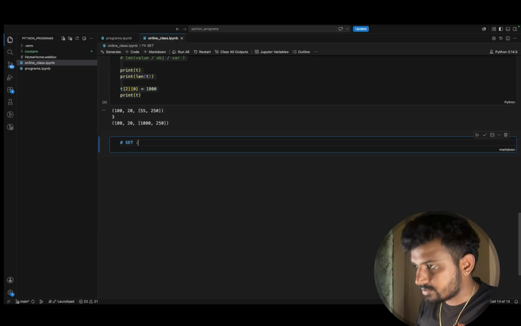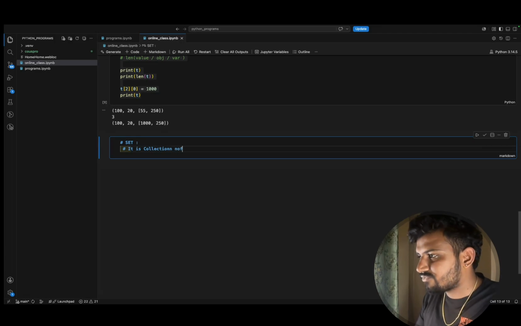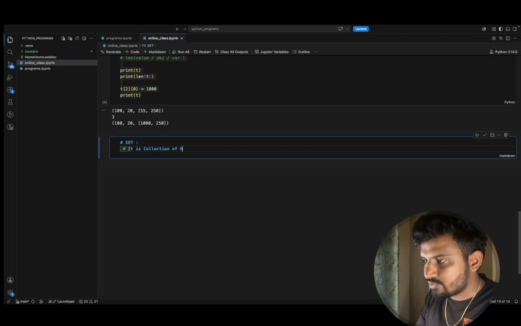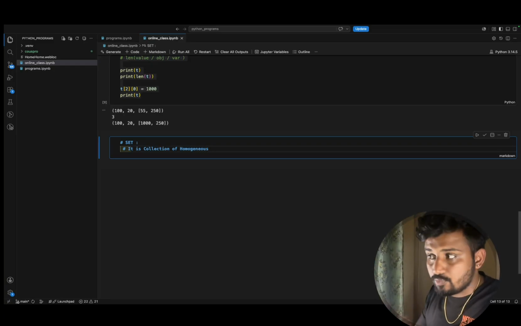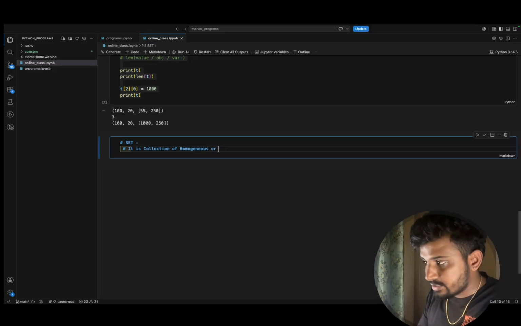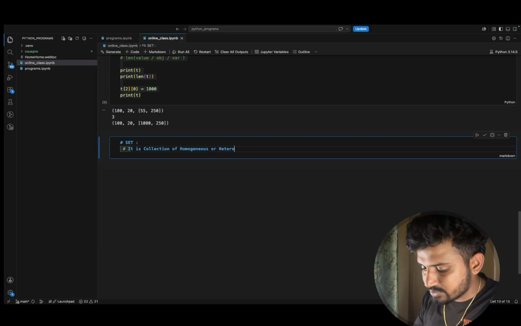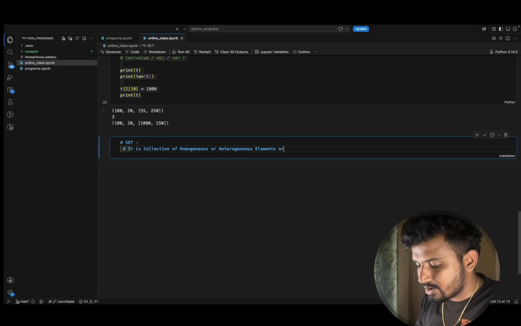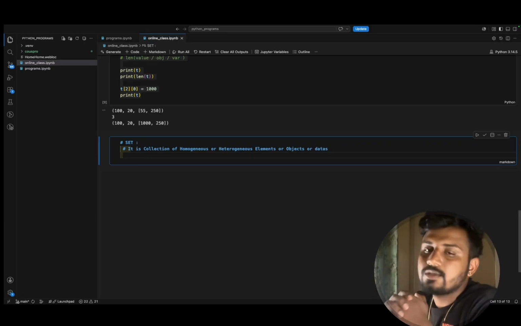Set, I can say, is a collection of homogeneous or heterogeneous elements, or I can say objects, or I can say data. Clear? This is what set is.